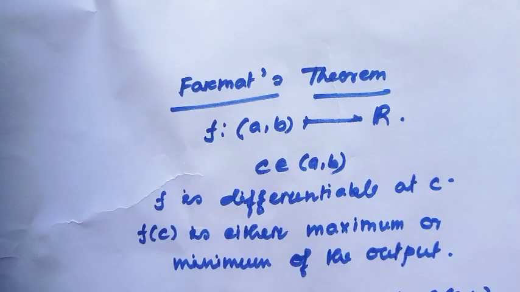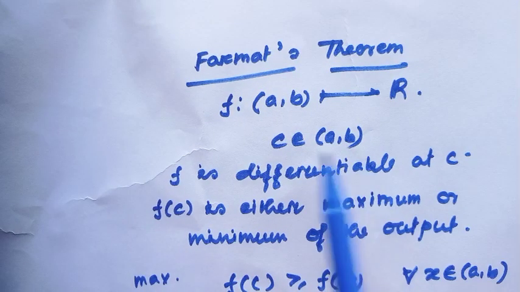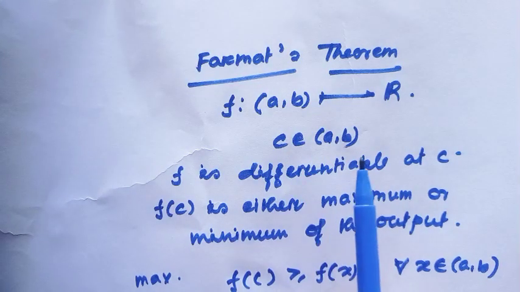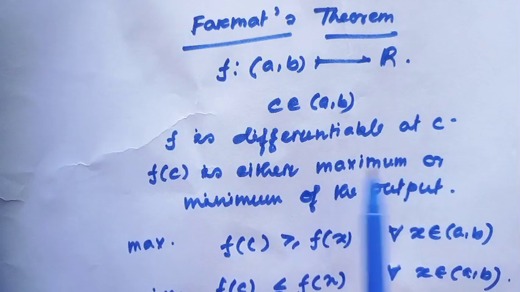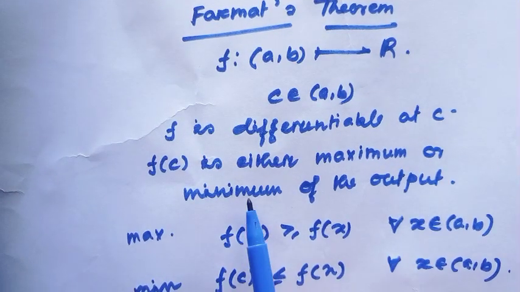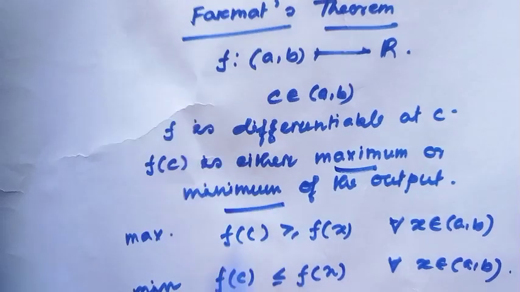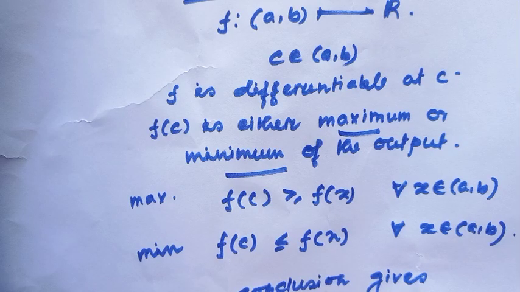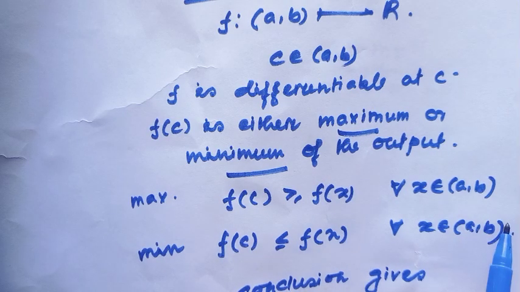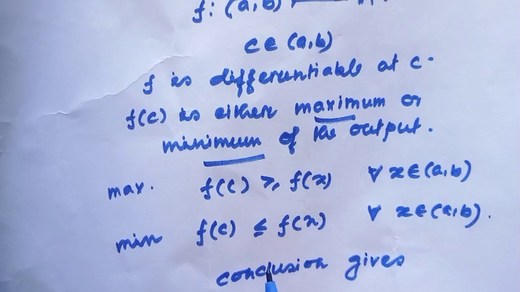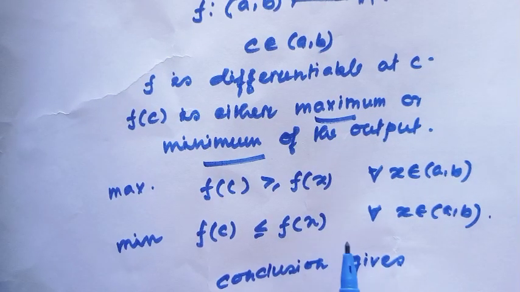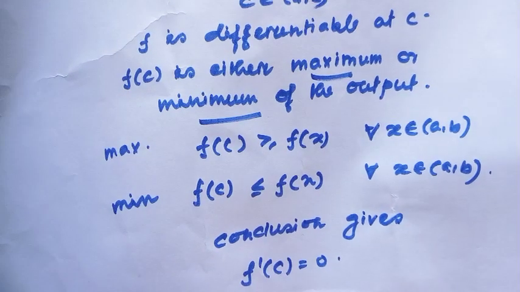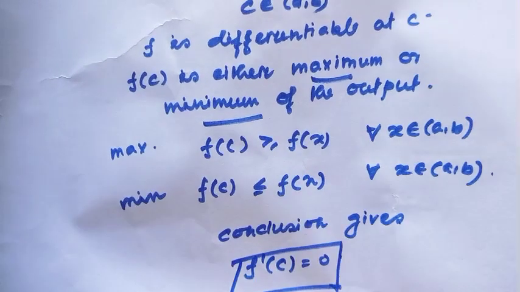Just recall Fermat's theorem. Consider f a function from (a, b) to R and c an arbitrary point between a and b, and consider f is differentiable at c, and f(c) is either the maximum or minimum of the output. We all know maximum means f(c) is always greater than or equal to f(x) for all x in (a, b), and minimum means f(c) is always less than or equal to f(x) for all x in (a, b). And that conclusion gives f prime(c) equal to 0.